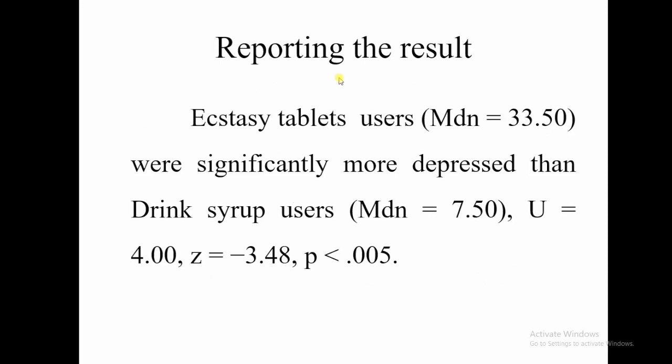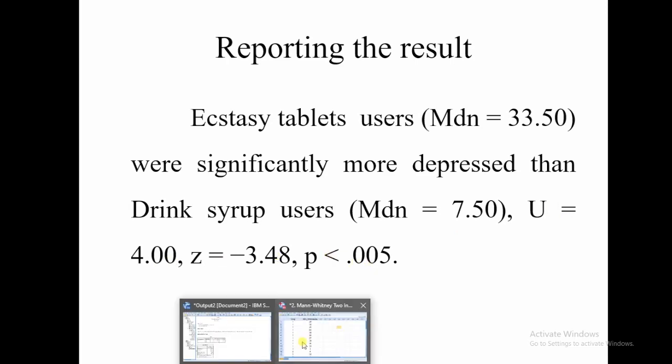So we can report our result like this. Ecstasy tablet users, median 33.5, were significantly more depressed than drink syrup users, median this, U value 4 and Z, that is minus 3.48. This we obtained from the output: U value 4, Z this, and p equal to this.